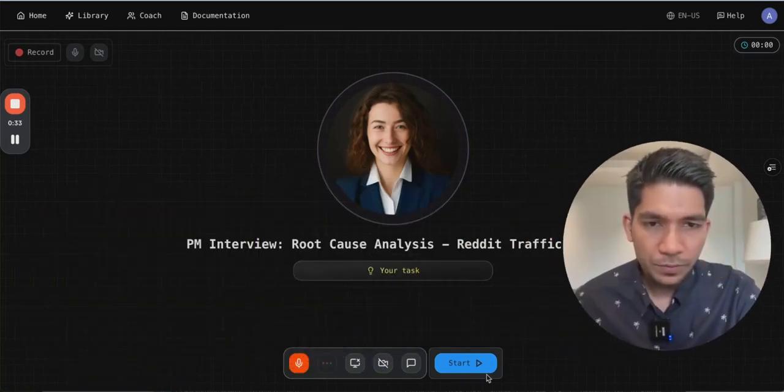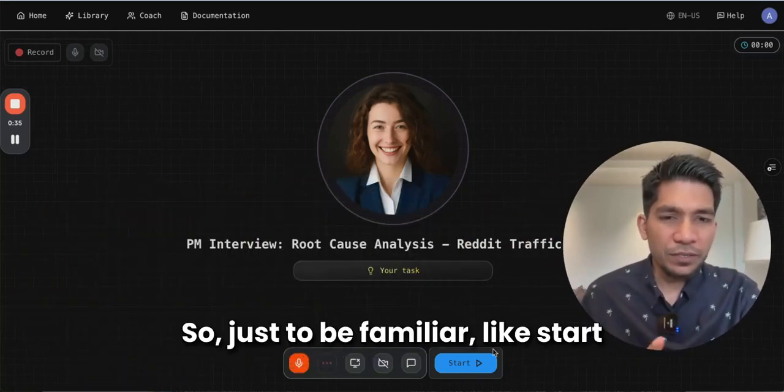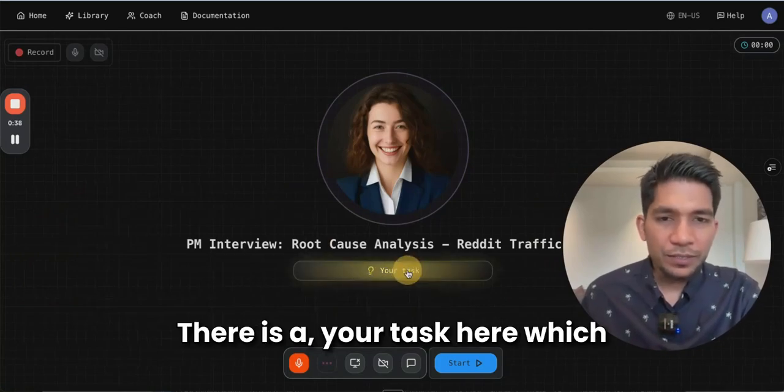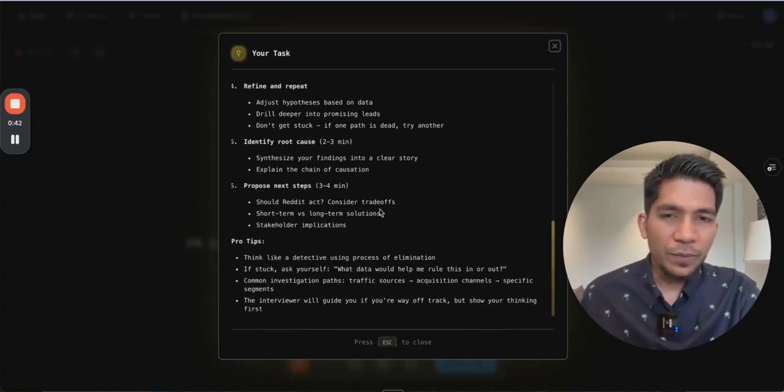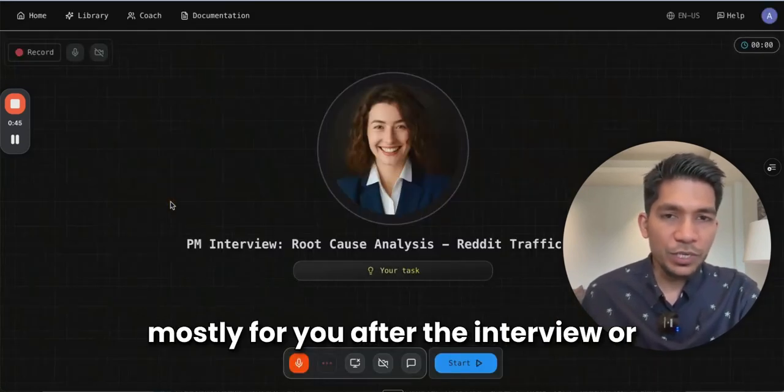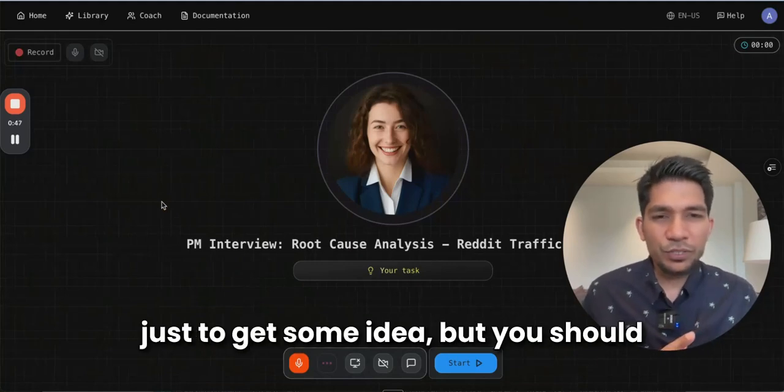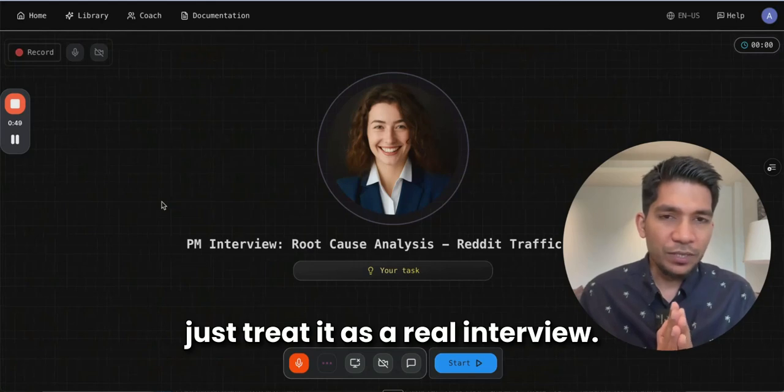I'll move this here. So just to be familiar, the start button starts the conversation. There is a your task section here, which gives you some insights into how to approach this question. Don't use it too much because this is mostly for you after the interview or just to get some idea, but you should just treat it as a real interview.